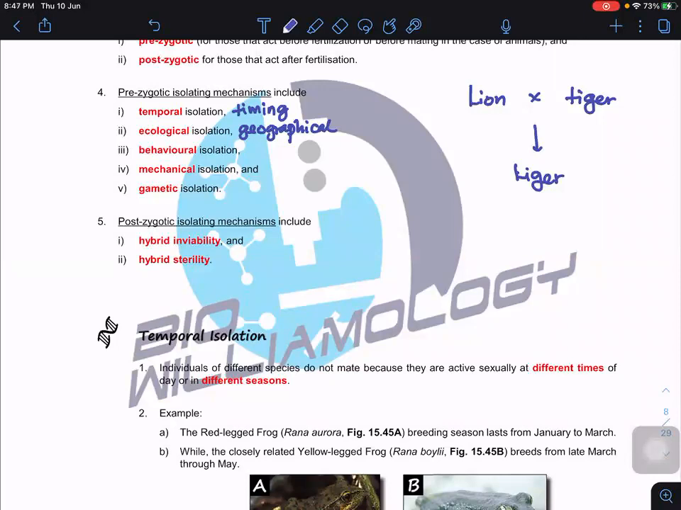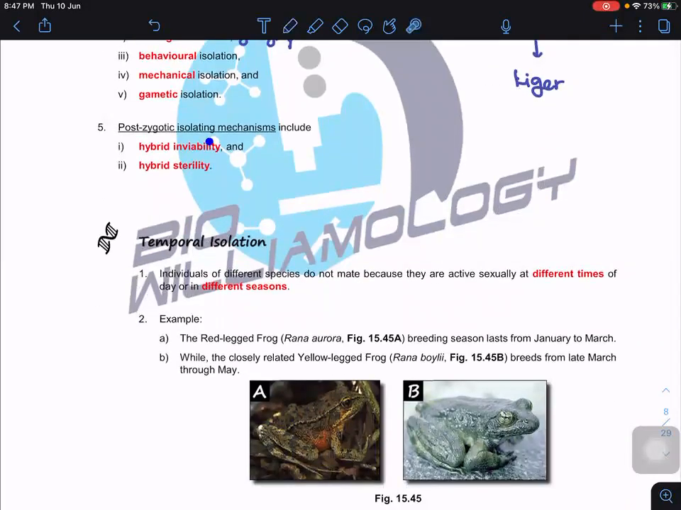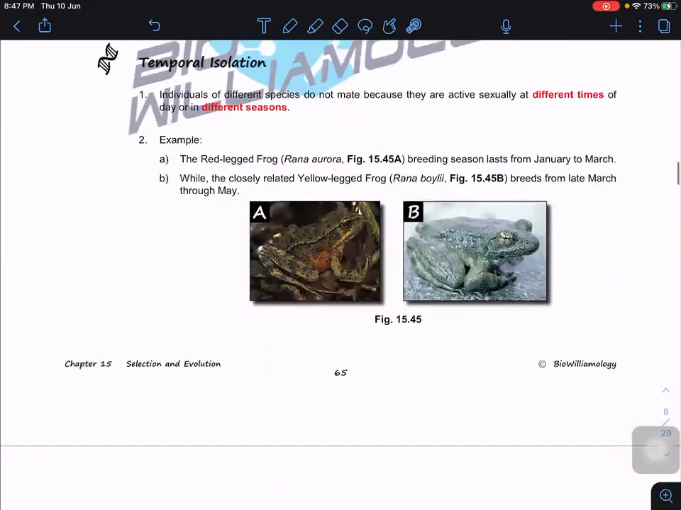And how about post-zygotic? Post-zygotic basically means that if it so happens that the sperm can fertilize the ovum, we have hybrid inviability, which means the offspring won't be able to survive. Or hybrid sterility means that it only lasts for that particular generation. Therefore, that's all, full stop. They won't be able to continue to form new offspring anymore.